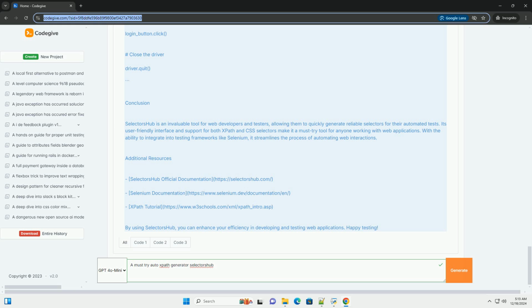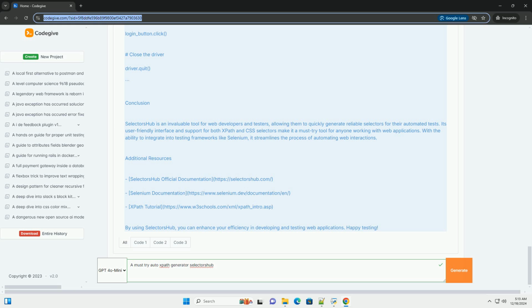username_field = driver.find_element(By.XPATH, "//input[@id='username']"). password_field = driver.find_element(By.XPATH, "//input[@id='password']"). Input credentials: username_field.send_keys("your_username"), password_field.send_keys("your_password"). Find and click the login button using the XPath.